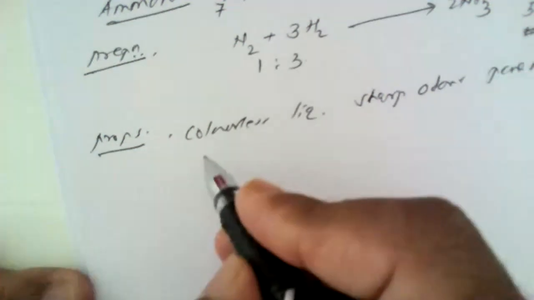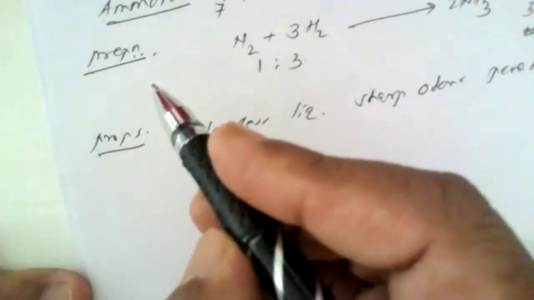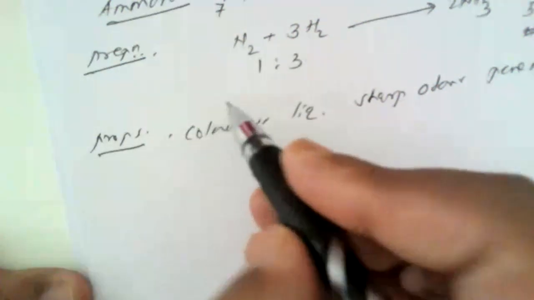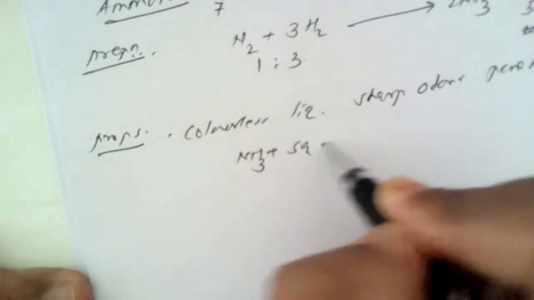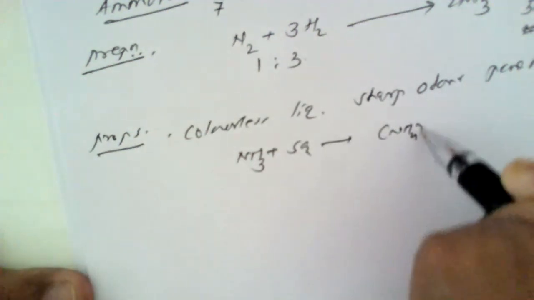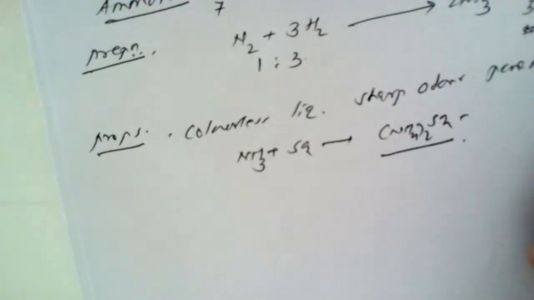Secondly, ammonia is a weak base, and it combines with various acids to form ammonium salts. So when ammonia is combined with H2SO4, it can form ammonium salts, which can also be used as a fertilizer.